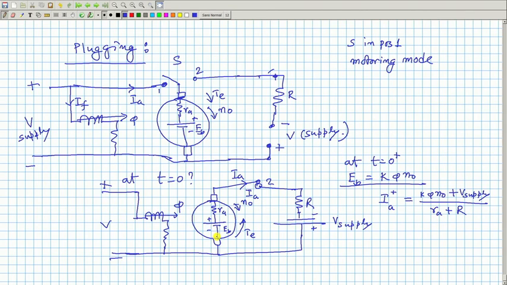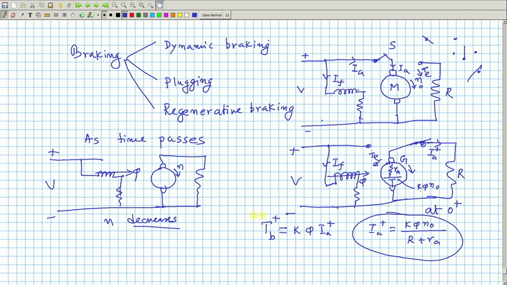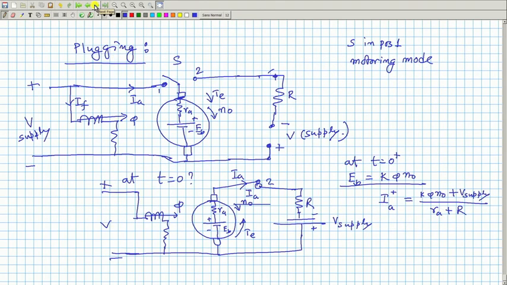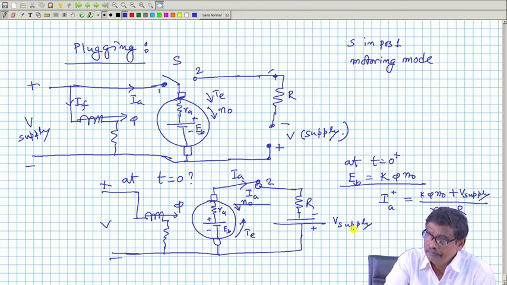Compared to the DC dynamic braking, it will come to rest at a faster rate, because you see in the previous case, the current at t equal to 0 plus was only k phi n 0 divided by R. Some sufficient current was there, but this time it is k phi n naught plus V supply divided by R. So, braking torque will be much higher than the braking torque due to DC dynamic braking, and therefore, the machine will come to rest at a much faster rate.